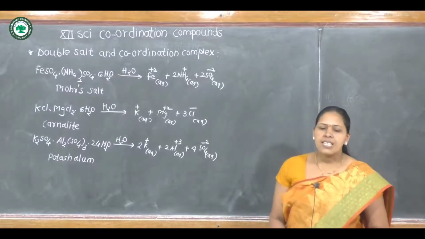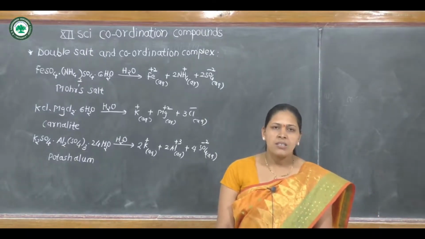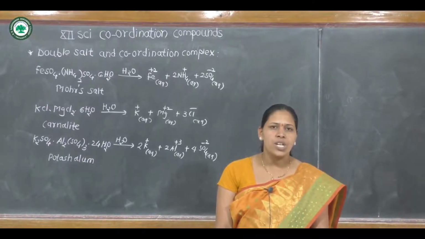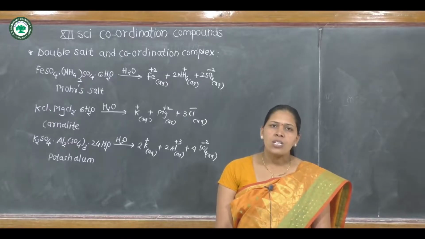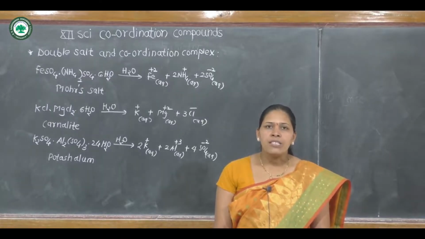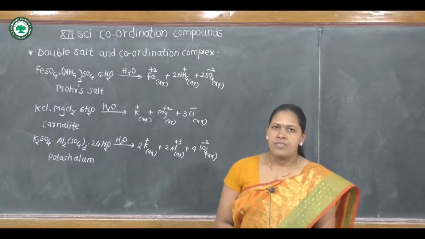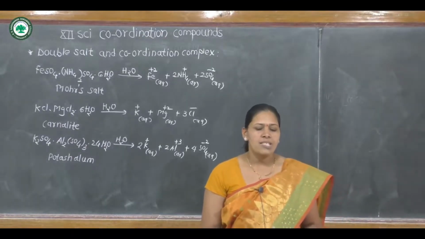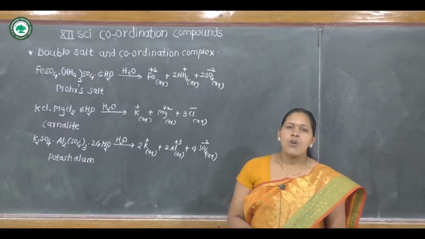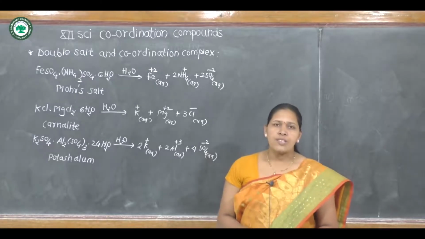Therefore, we can say that a double salt dissociates completely in aqueous solution into its ions. That means a double salt does not maintain its identity in aqueous solution, but exactly opposite to a double salt, a coordination complex dissociates in water into only 2 ions.